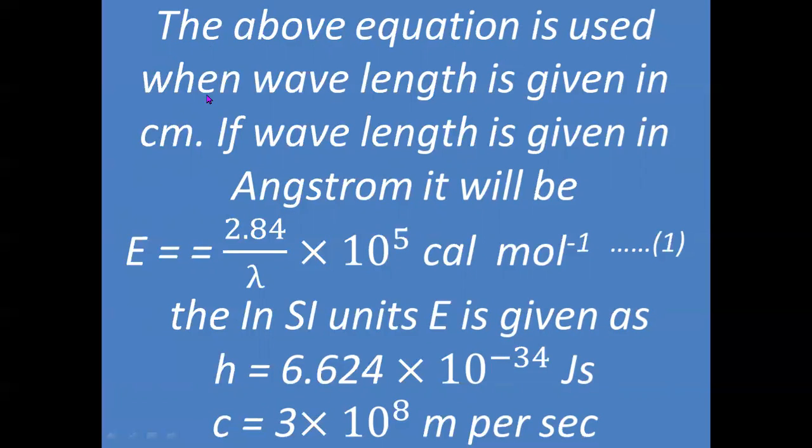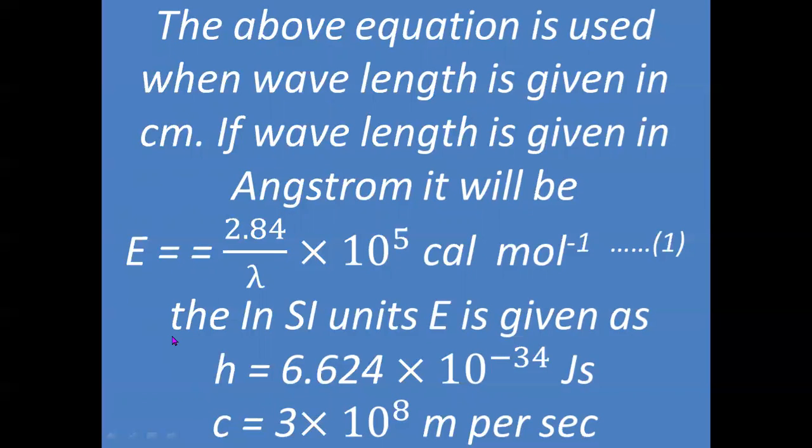The above equation is used when wavelength is given in centimeter, but generally wavelength is given in angstrom. Then it will be E is equal to 2.84 by lambda into 10 to the power 5 calories per mole. Why? Because 1 angstrom is equal to 10 to the power minus 8 centimeters.